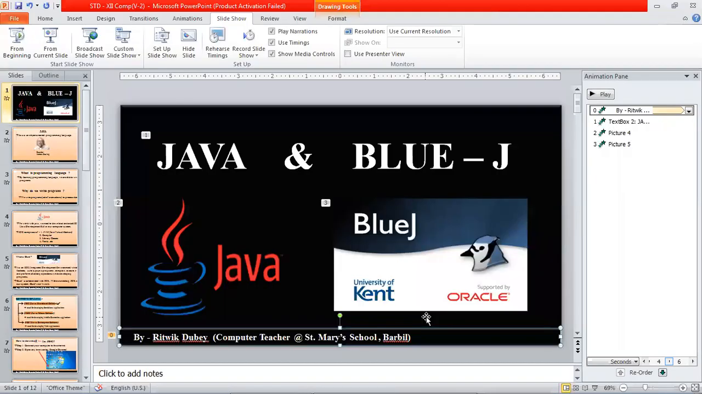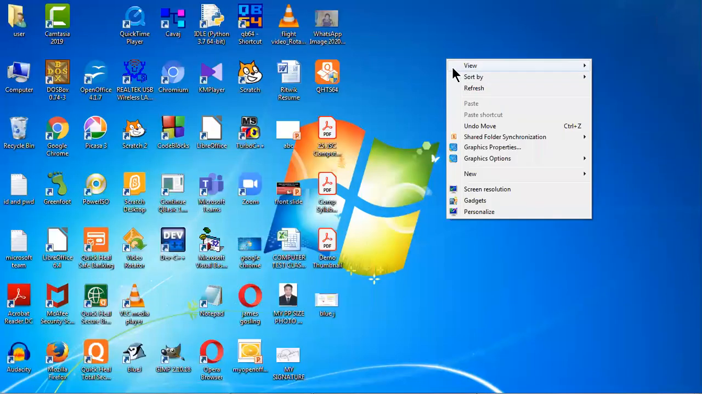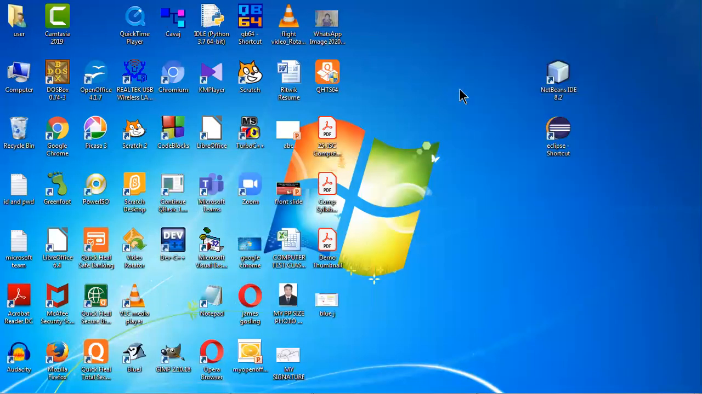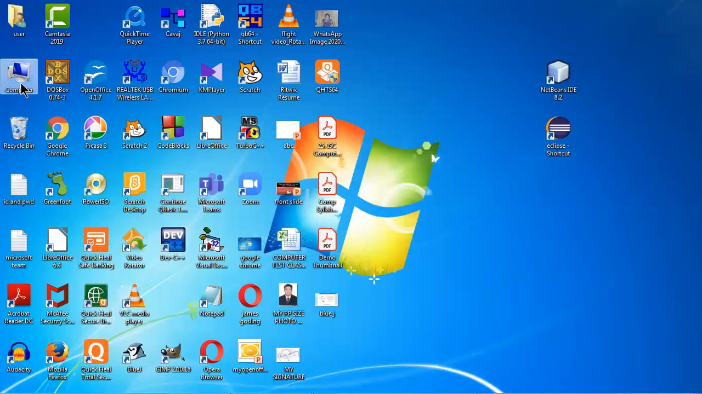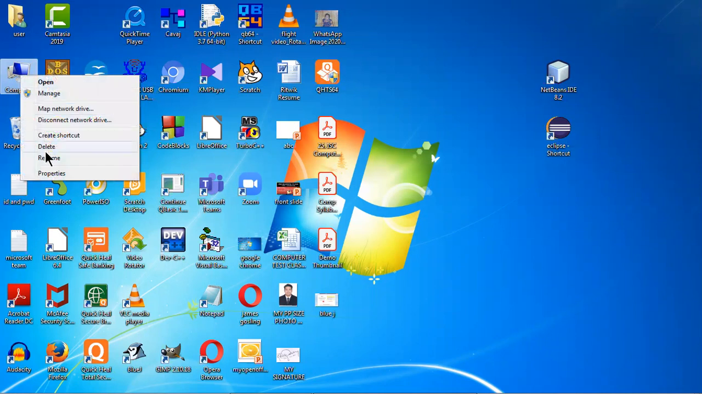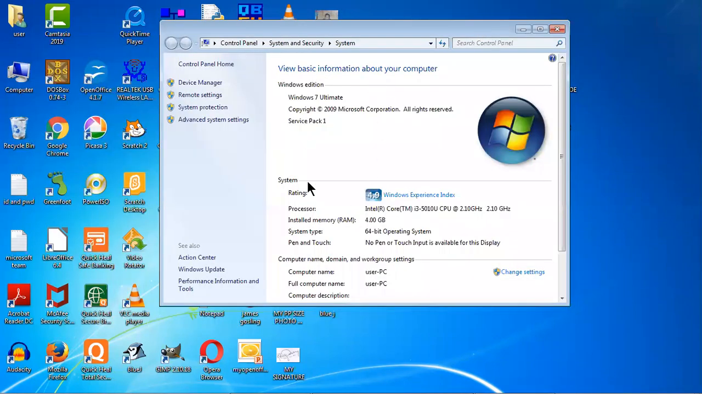Now, let me show it to you practically. First of all, let me check whether my system is a 64-bit system or a 32-bit system. So, can you see this My Computer? In some computers, it is called This PC. Both are the same. Right click over it, go to Properties. When I move to Properties, here you can see it is a 64-bit operating system. You can see the system type is 64-bit operating system.